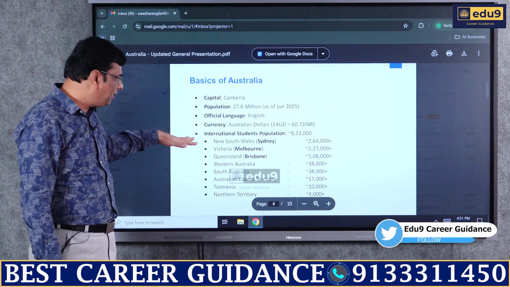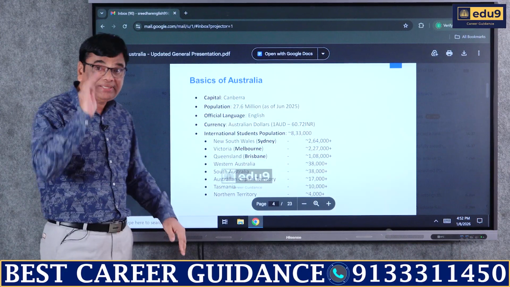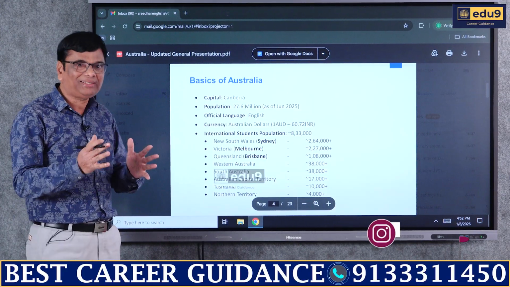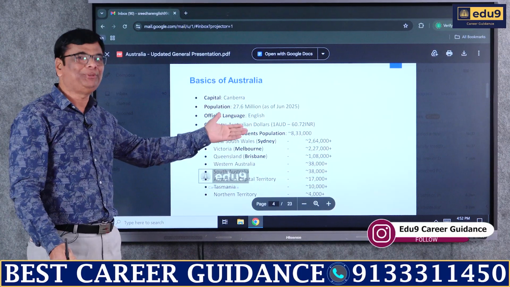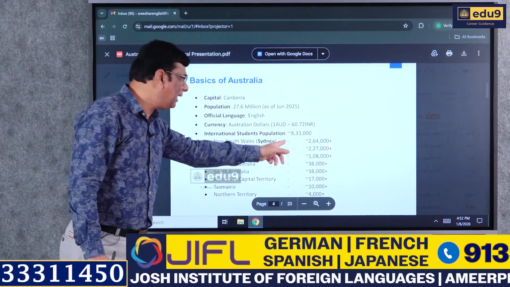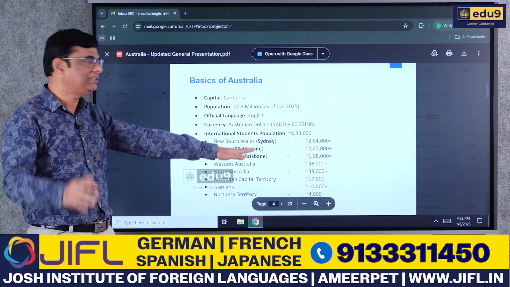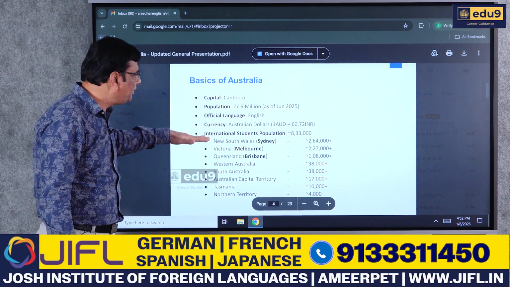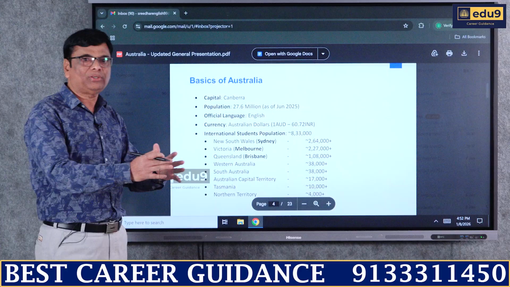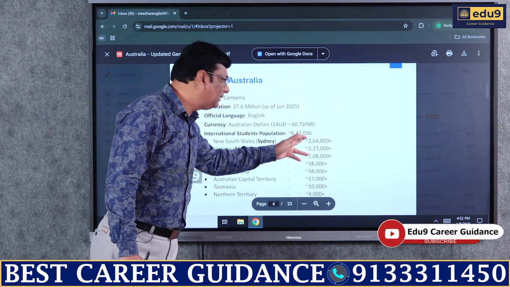And coming to the next point, international students population. This is an important factor where you can understand how many people from India are going to Australia to continue their studies. That is precisely 8,33,000. So please remember this amount. This is an important point. So let us come to the next point, friends. The number of international students who are studying in Australia is about 8,33,000.